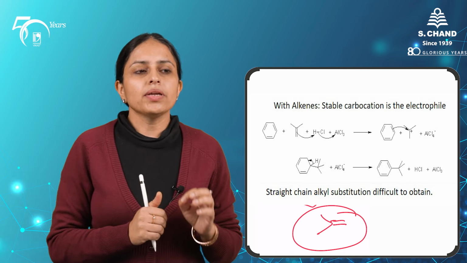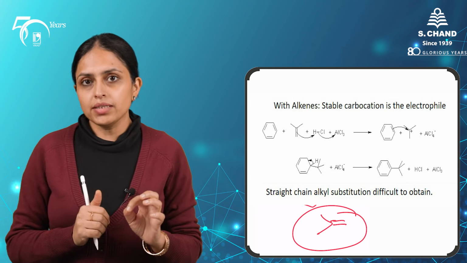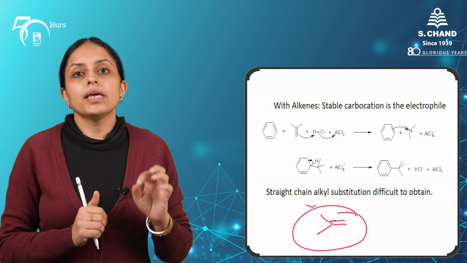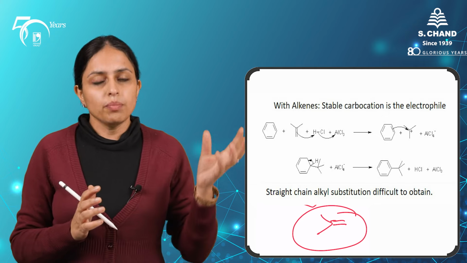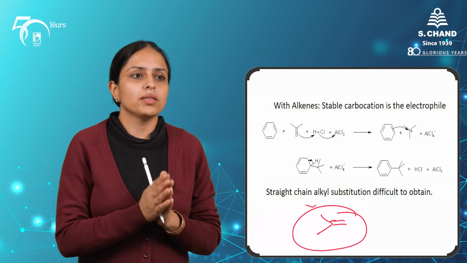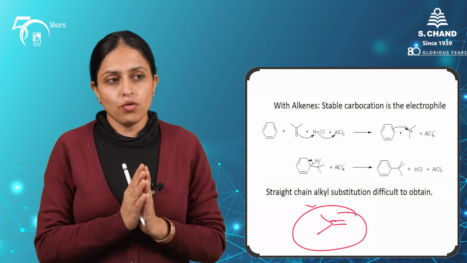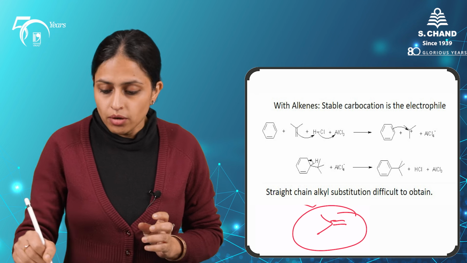So carbocation rearrangement, carbocation is the electrophile in this reaction, and carbocation is capable of undergoing rearrangement, the more stable carbocation will be formed and that will be attacked by the benzene ring during the formation of alkyl substituted benzenes. So the major disadvantage of this reaction is that the straight chain alkyl substitution is difficult to obtain. So whatever branched alkyl halide we are taking, it will tend to undergo rearrangement to give more stable carbocation.